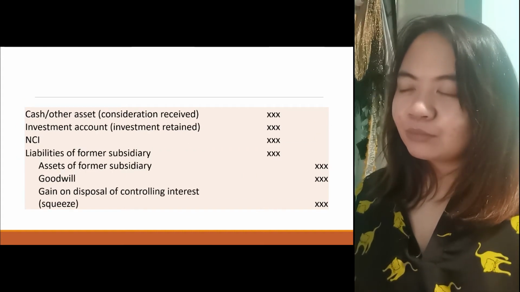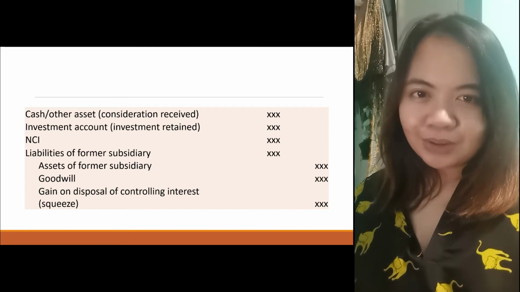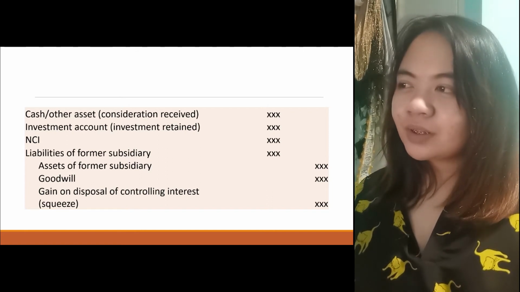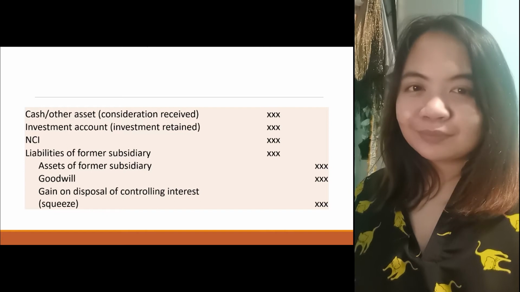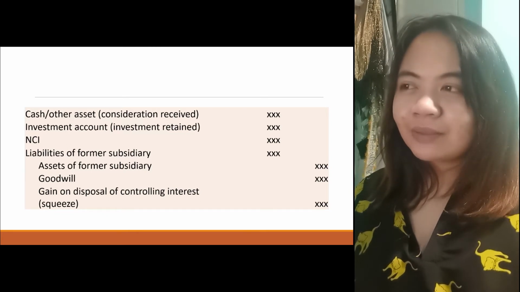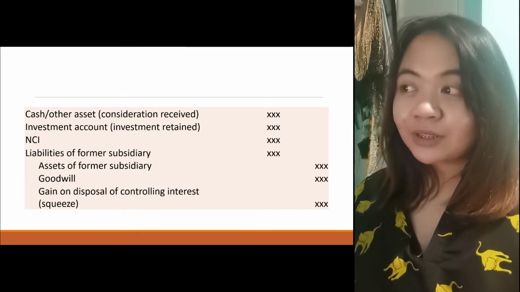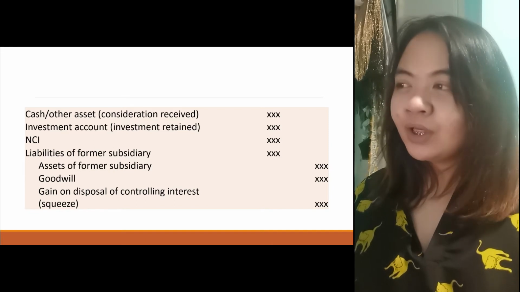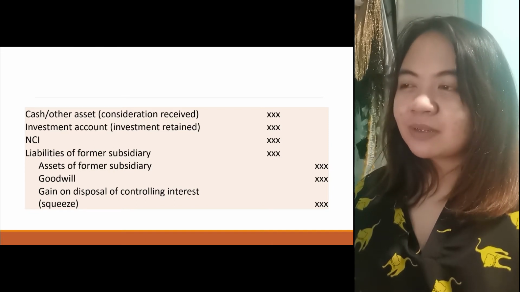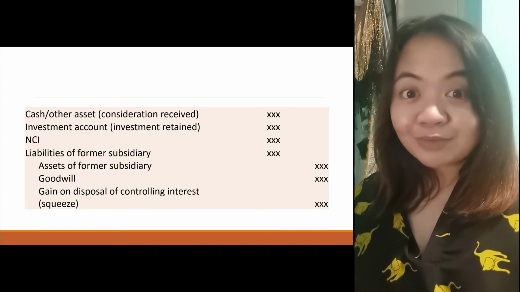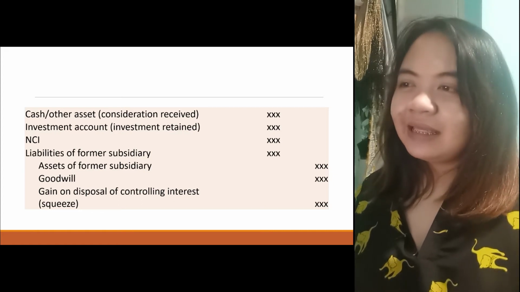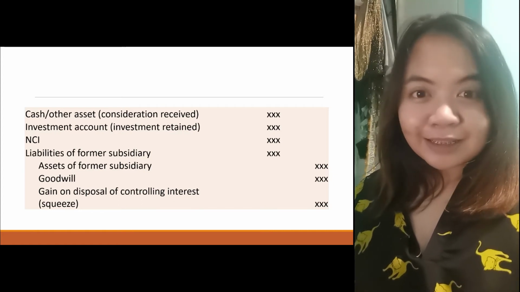Syempre, cancel out mo na yung mga hindi na iyo. Okay? So, you have, syempre, babayaran ka. Okay? O kaya, makaka-receive ka ng other cash or other assets, so debit mo. Then, you debit investment account. So, yung investment retained mo. Then, the NCI, okay, tatanggalin mo na siya.